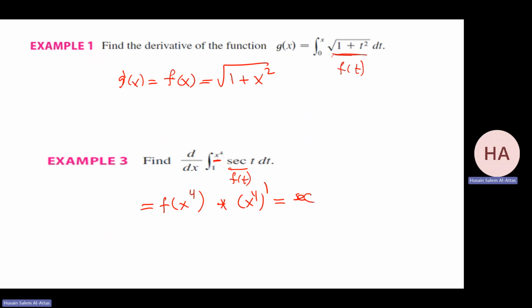That will be secant x to the power 4. What's the derivative of x to the power 4? 4x cubed. So that gives me 4x cubed secant x to the power 4. That's the answer.